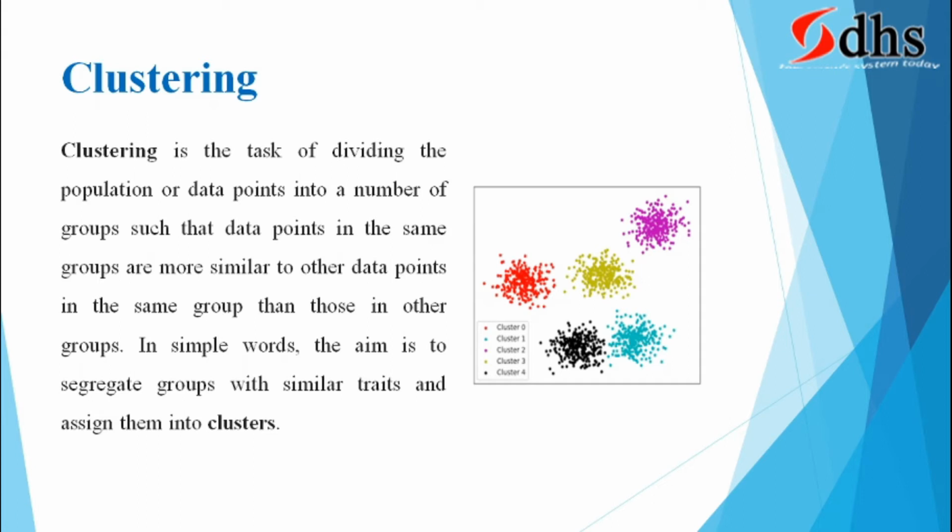For example, you understand the things. We are grouping. Like an example, fruits you are taking. You want to cluster the fruits. You have the apple, banana, orange, everything is there. You want to cluster. You have to separate apples separately and oranges separately, like that. That also we can call a clustering. That is very easy.